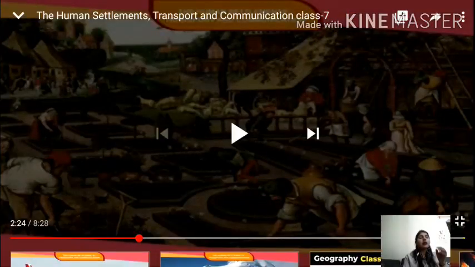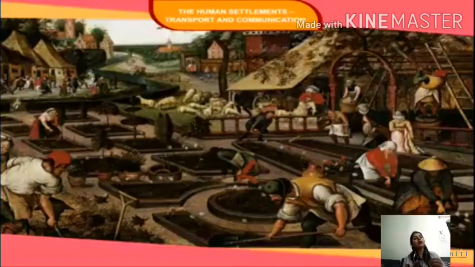Right? See, where transport facilities are good, definitely people can do good business, good trade, and they can export and import things, right? So people started living in the areas where transport was very easy and possible. Suppose I take the example of plain areas or hilly areas, which one do you feel comfortable living in? Plain areas. Why? Because definitely transport is very much possible and easy in plain areas rather than mountainous areas, है ना.